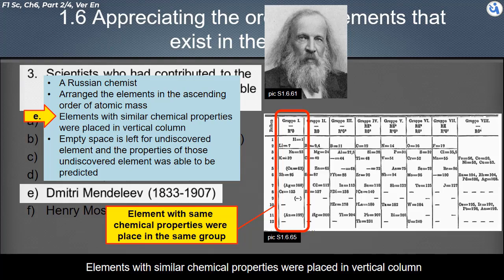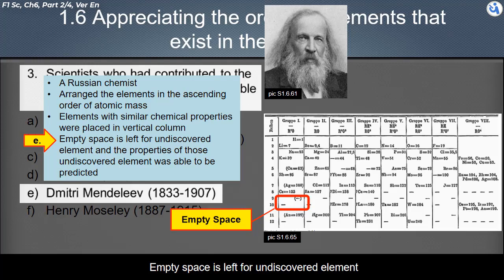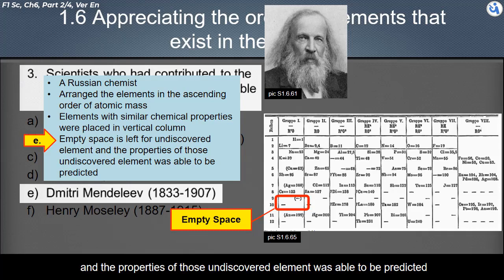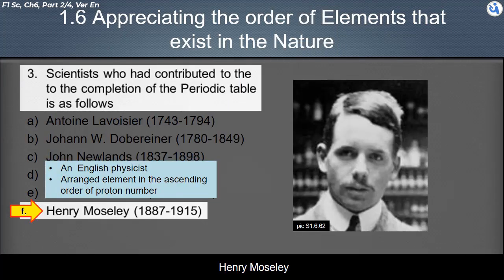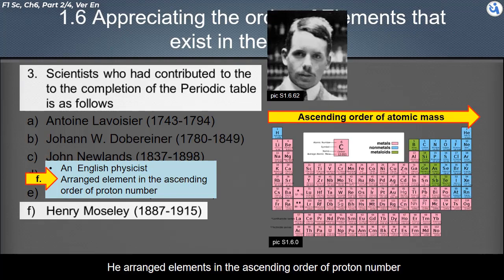Elements with similar chemical properties were placed in vertical columns. Empty spaces were left for undiscovered elements. The properties of those undiscovered elements were able to be predicted. Henry Moseley. He was an English physicist. He arranged elements in ascending order of proton number.